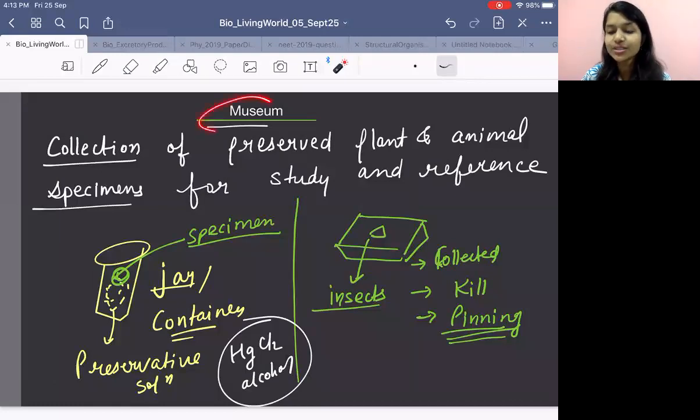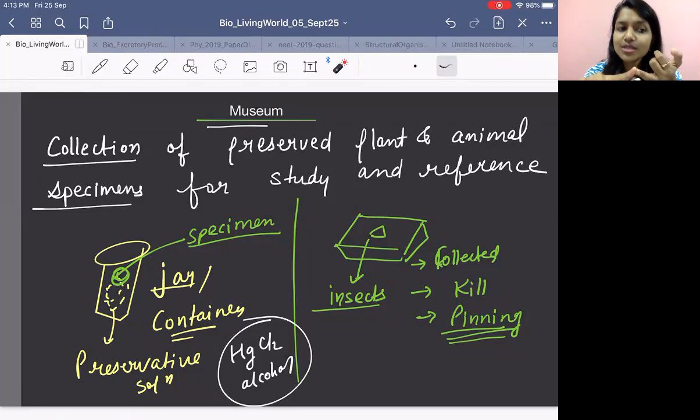Now coming to the museum. What do you keep in a museum, my dear? Do you keep living things? No, you keep dead things there, right? In a botanical garden, living. In a zoological park, living, because you keep animals there. In a herbarium, you store and preserve plant specimens.